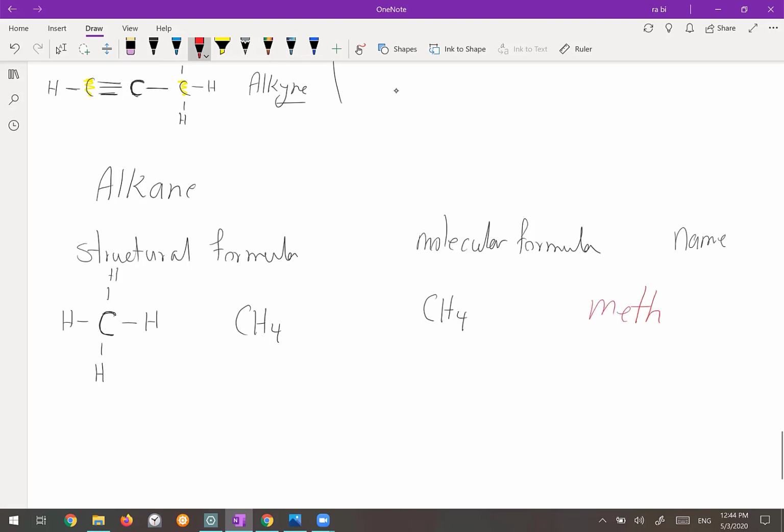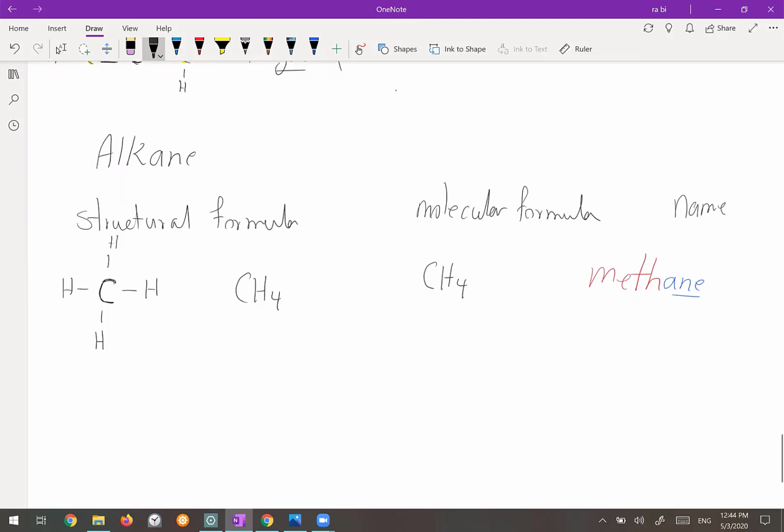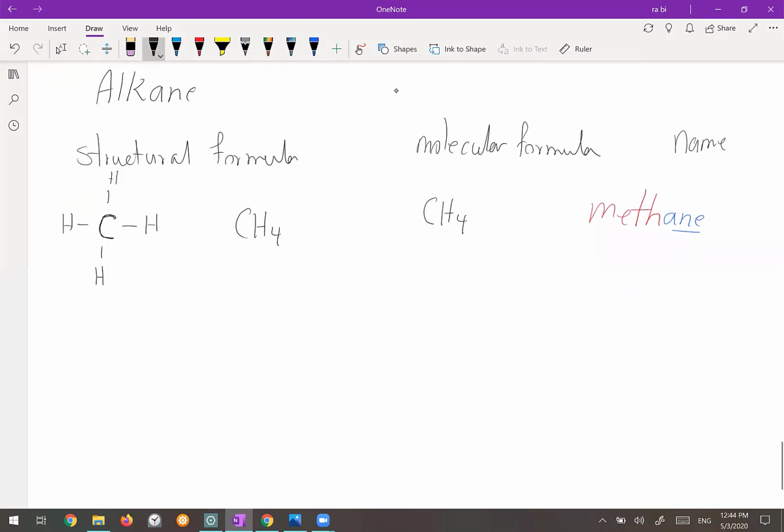Okay, METH and ANE because it's alkane. So this one is methane. Let's go to the next member of this group. The next member of this group has a carbon-carbon bond. It has 2 carbons, and because it's alkane, the bond between the carbons is a single bond.